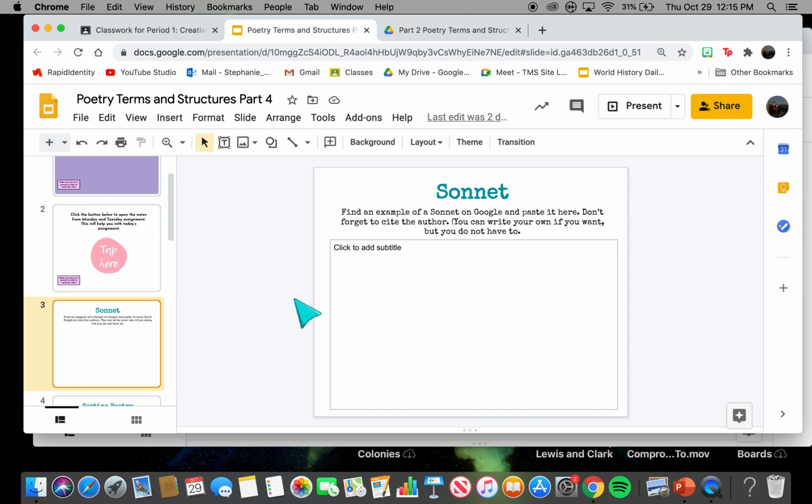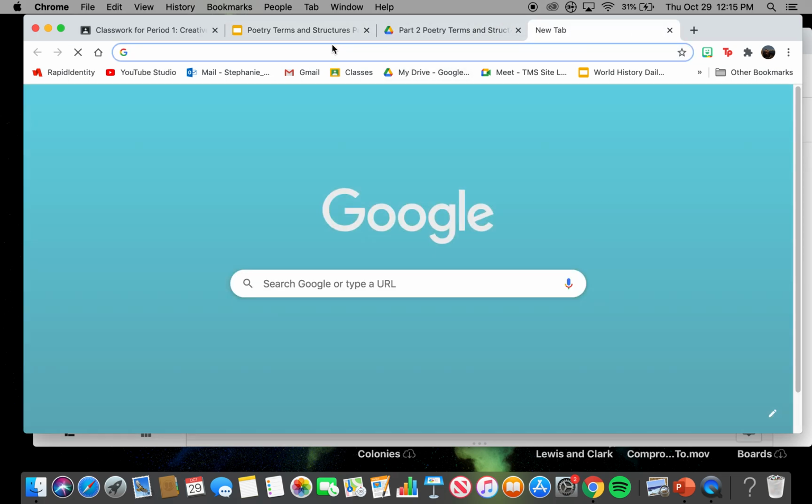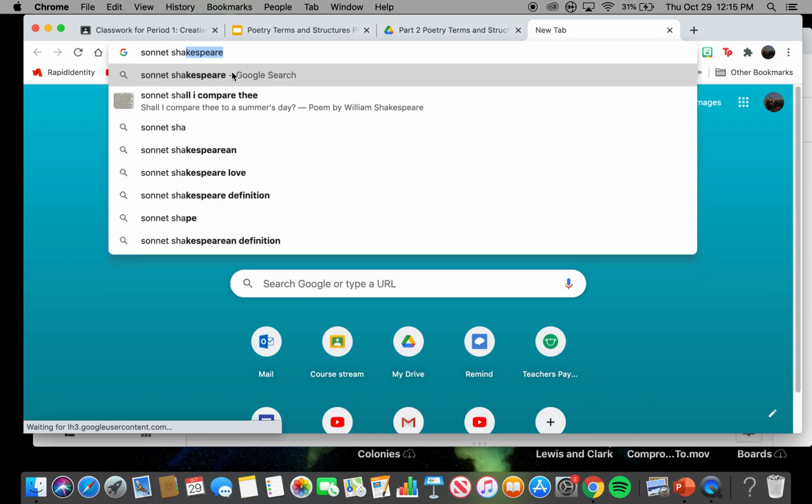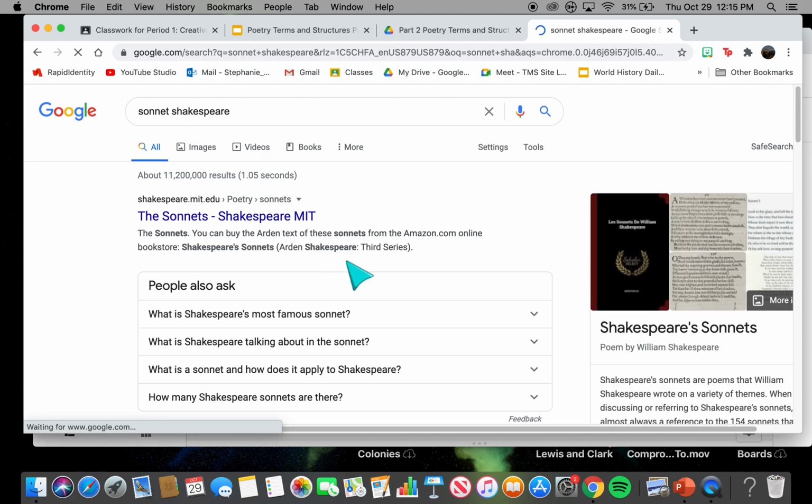Hint, Shakespeare was very famous for his sonnets, so make sure that when you're looking up sonnets, one of the best examples is going to be Shakespeare, because he was known for sonnets.